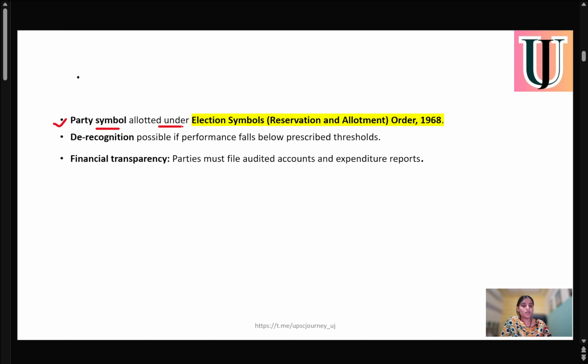Once a party is formed, it will have one party symbol allocated under the Election Symbols Reservation and Allotment Order of 1968. So this is very important: there's one order under which every party will have its own party symbol, allocated under the Election Symbols Reservation and Allotment Order of 1968.